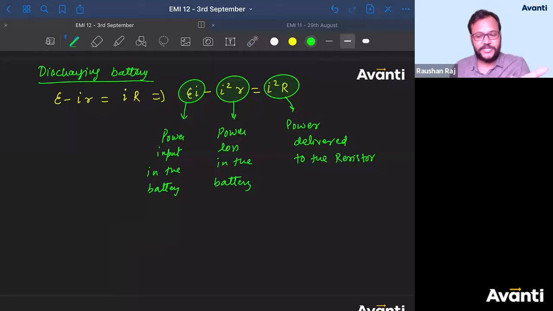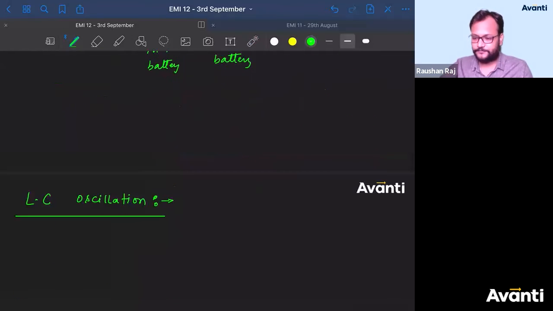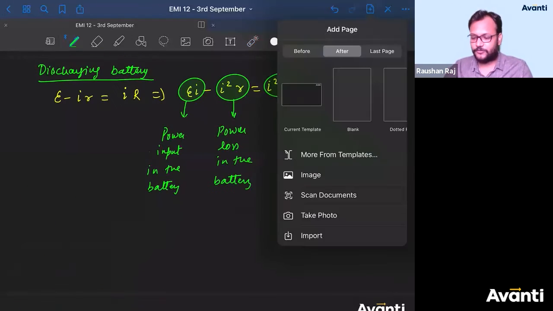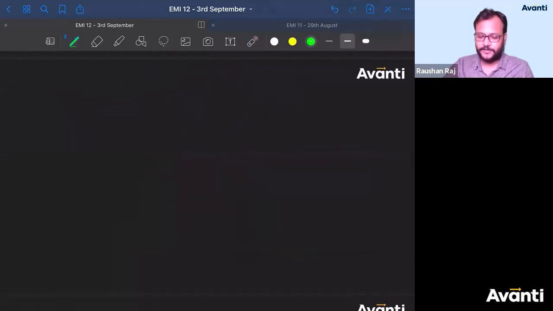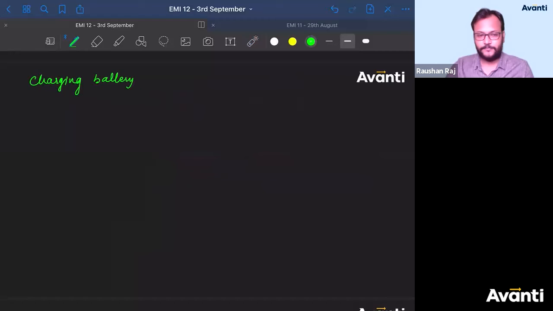What if the battery is getting charged? तो क्या होगा उस केस में? देखो, सिंपल है, बहुत ही सिंपल है. So for a charging battery, what will be the potential difference across the terminal of the battery, guys? So you'll write E plus I small r will be equal to I capital R. This is the equation that you'll write, isn't it, guys? यही लिखोगे ना?